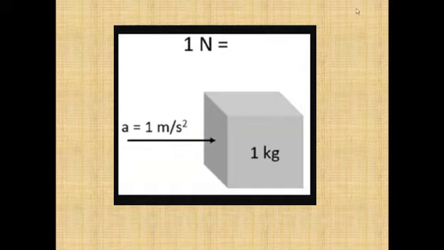Suppose a mass of 1 kg is there, and if you are applying an acceleration of 1 meter per second square, acceleration means change of speed with respect to time, then in that case the force applied will be 1 Newton.